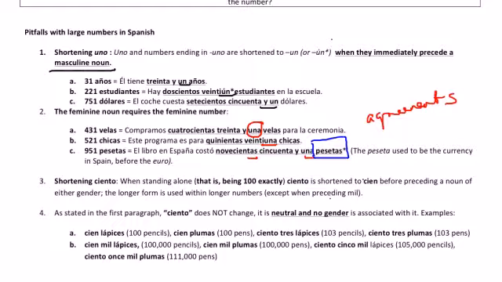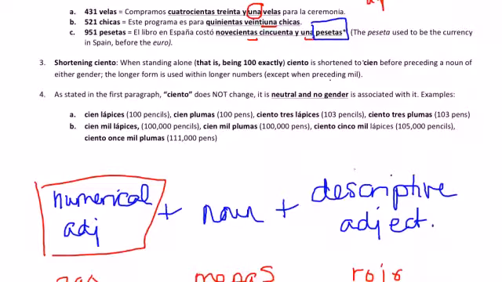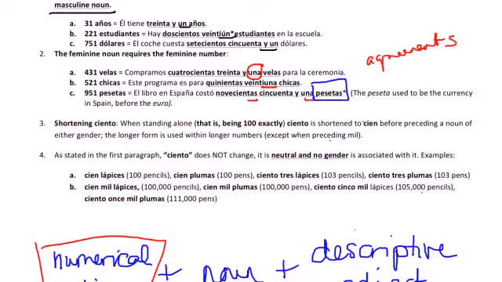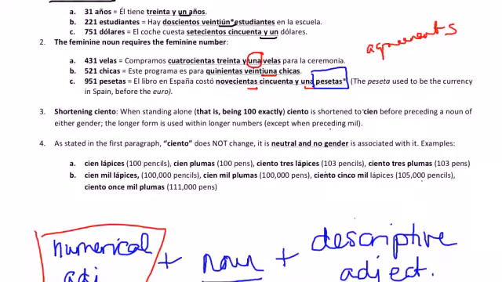And remember in general that all numbers are adjectives. These are adjectives of number, and again, adjectives of number go before the noun, and descriptive adjectives go after the noun. To repeat again, ciento is what we use with numbers over 100.